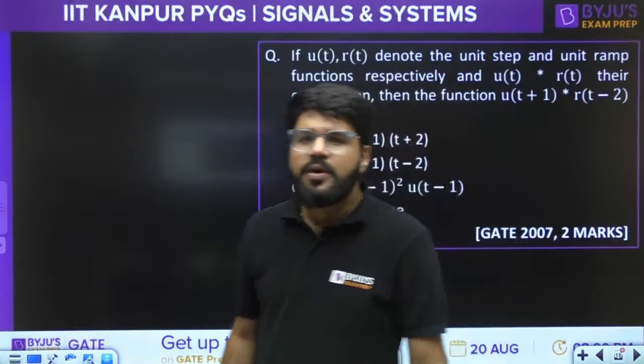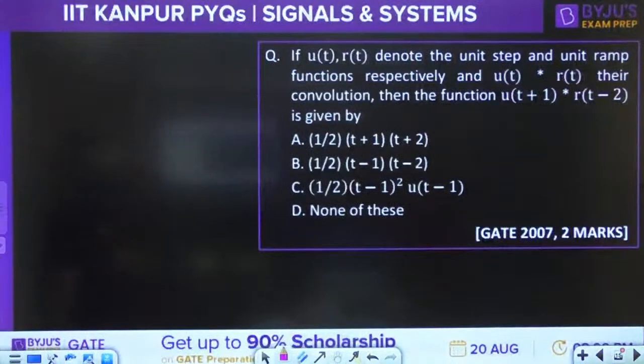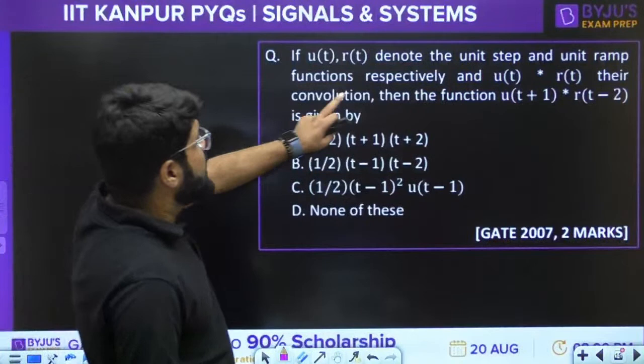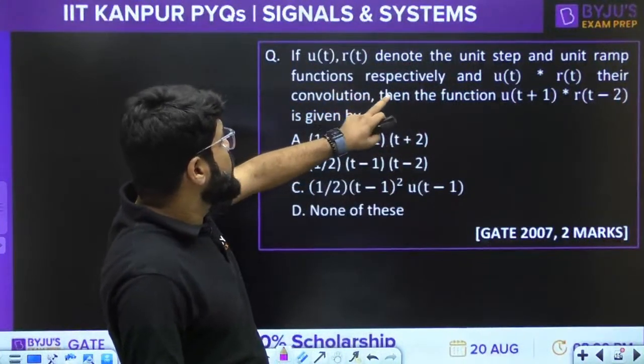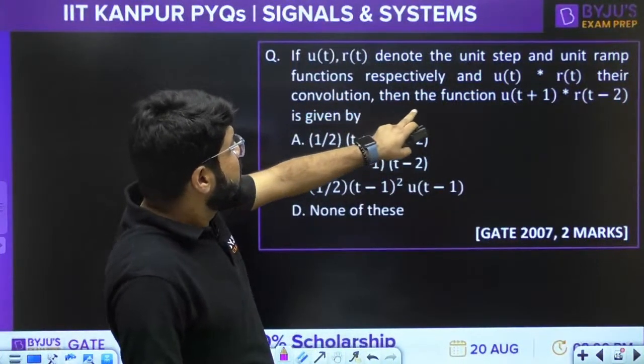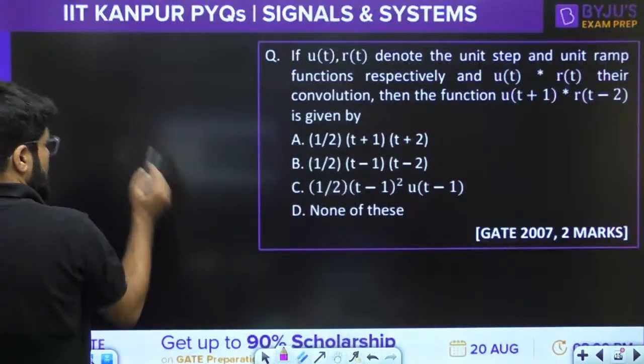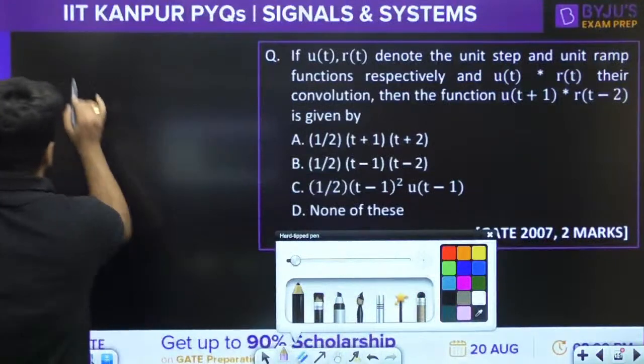Okay, let's move ahead now. What is u(t) convolution r(t)? If u(t) and r(t) denote the unit step and unit ramp function, and u(t) convolution r(t) is their convolution, then what is the function u(t+1) convolution r(t-2)? Here very simple facts can be used.